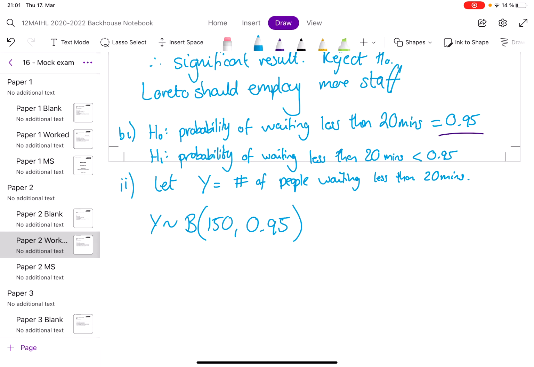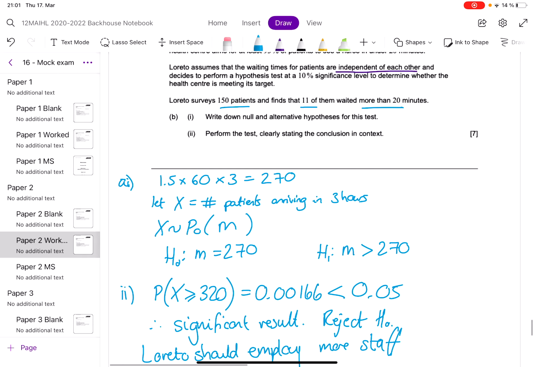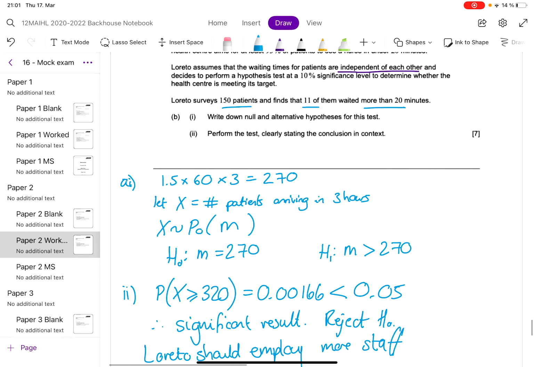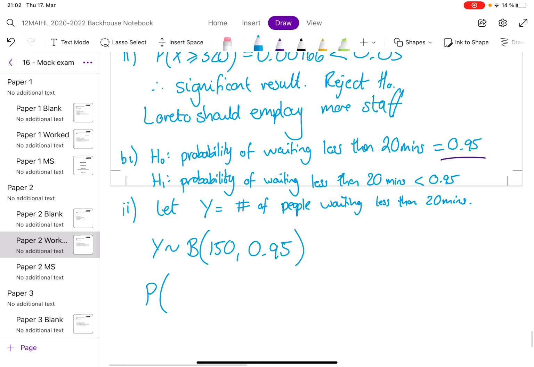Okay, so what is the probability of getting my result or something more extreme? So my result is 11 of them waited more than 20 minutes, which means 139 of them waited less than 20 minutes. So I want to get probability of y is less than or equal to 139.